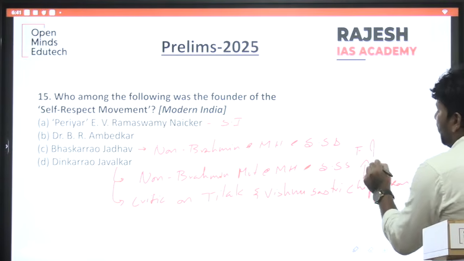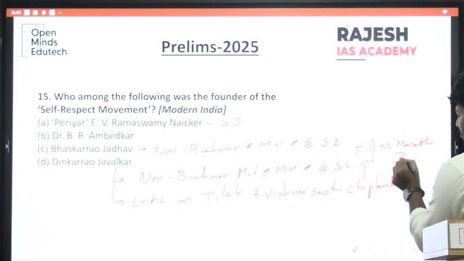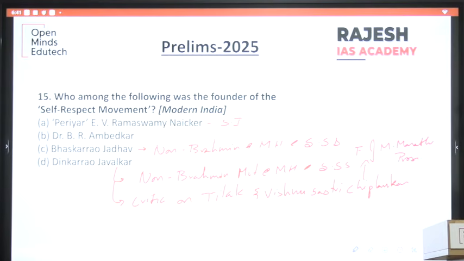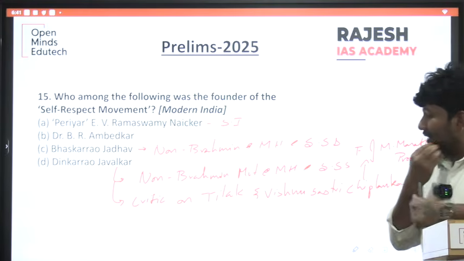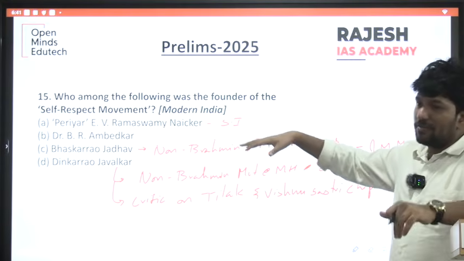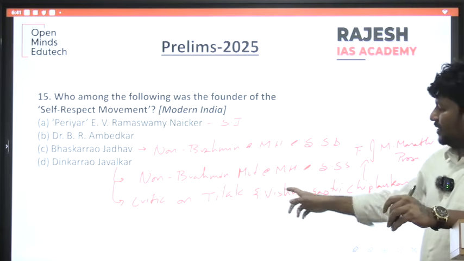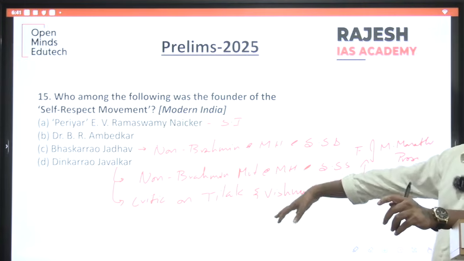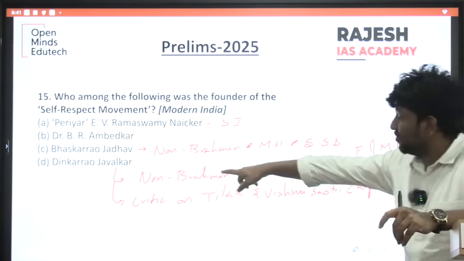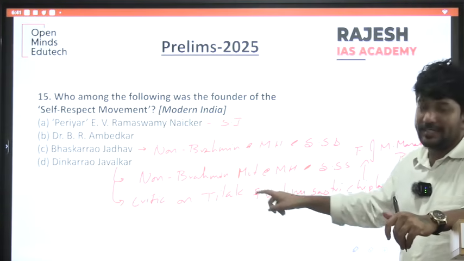He is the father of modern Marathi prose. Dinakar Rao criticized them for making the freedom movement in Maharashtra an elitist movement, not for the upliftment of the lower classes. That is the non-Brahmin movement's criticism of these Brahmin leaders.